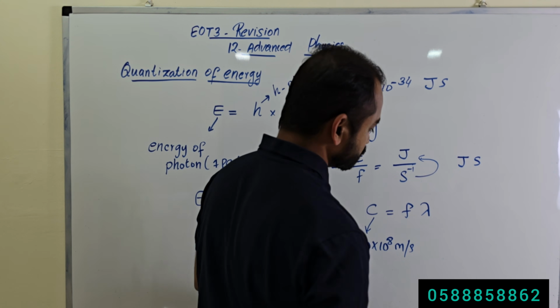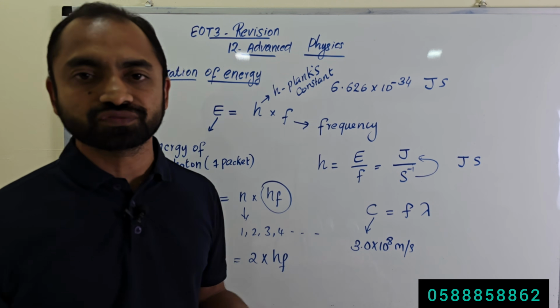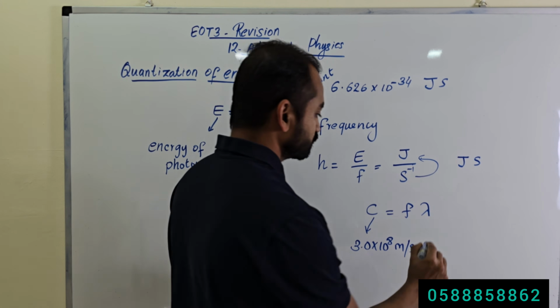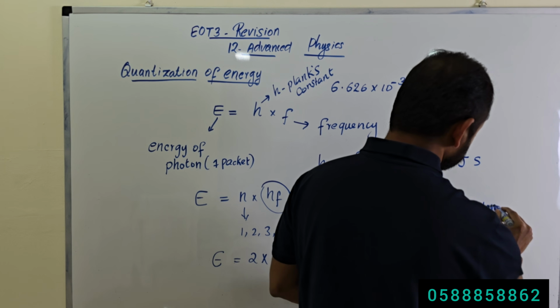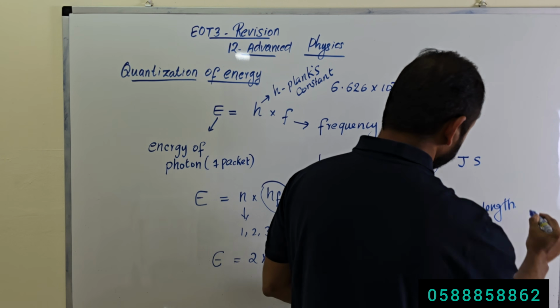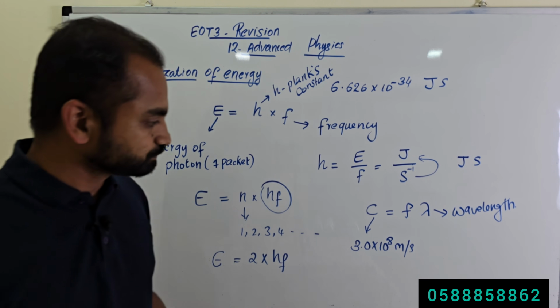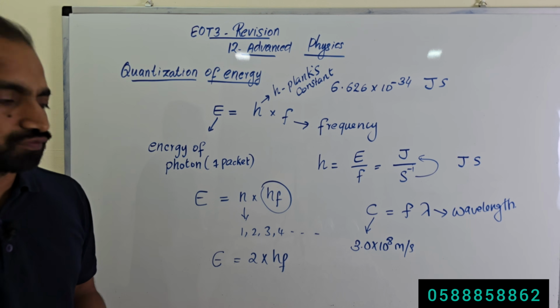And F is the frequency. What is lambda? Lambda is the wavelength. So this is the wave equation. You have studied it in grade 10, grade 11: C equal to F lambda.